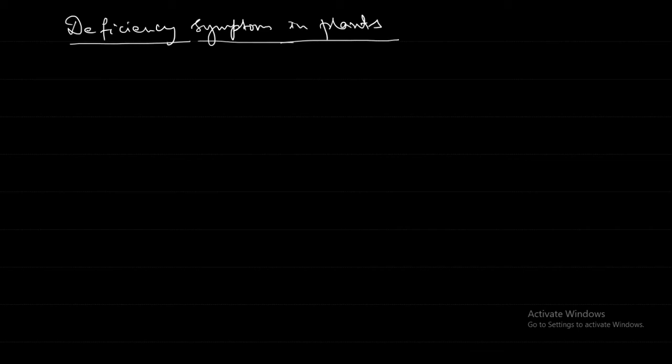One of them is stunted growth. Where have you come across this term earlier? Stunted means stopped.